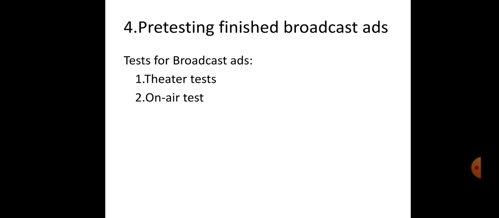On-air tests. Here the finished ads are put into actual TV programs in certain test markets. The commercials used are in finished form, although the testing of ads earlier in the developmental process is also becoming more common. It is used as a field methodology. Most of the testing services like Nielsen have offered evidence of both validity and reliability for on-air pre-testing of commercials. It indicates the ad's likely success.